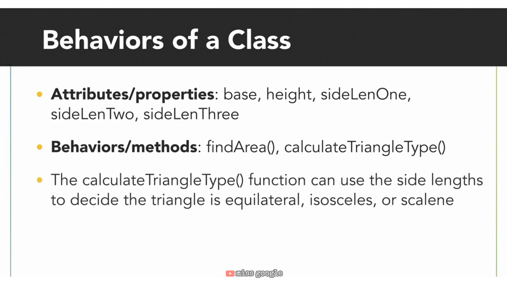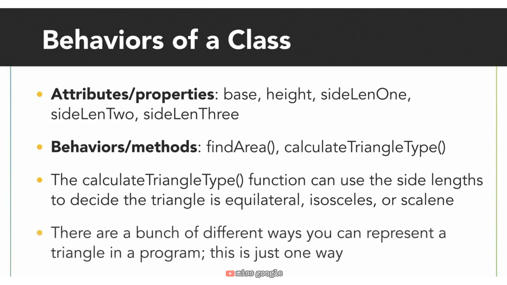the type of triangle. One could argue that the fact the triangle is equilateral, isosceles, or scalene is more of an attribute or property rather than something to be calculated. But this is just one programmatic design. There are a bunch of different ways you could represent a triangle in code. It just depends on what functionality you want and what data you want to store.